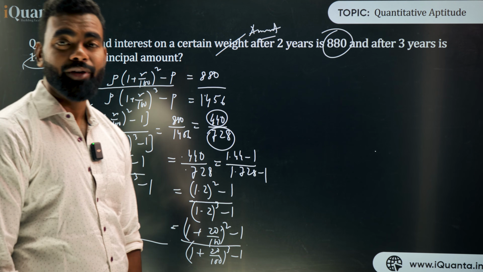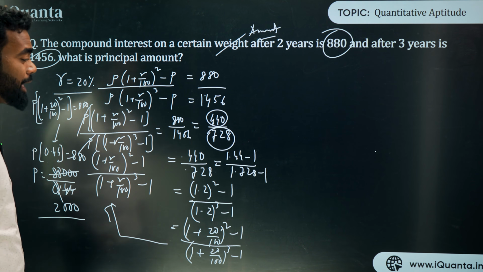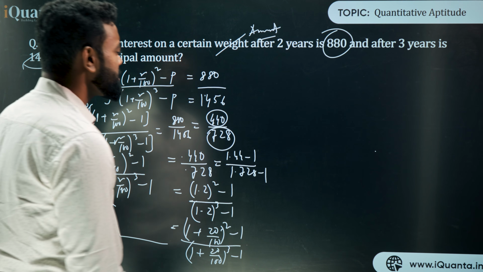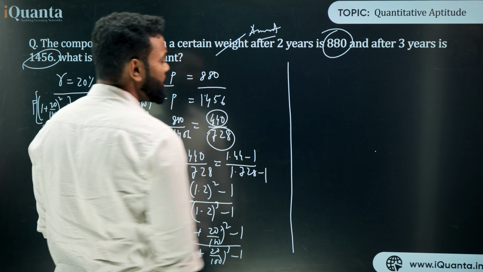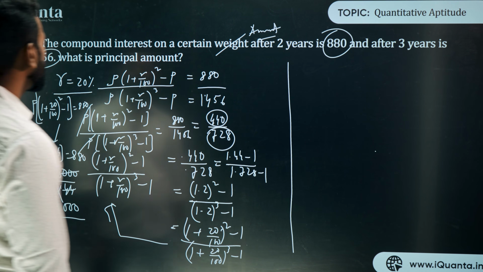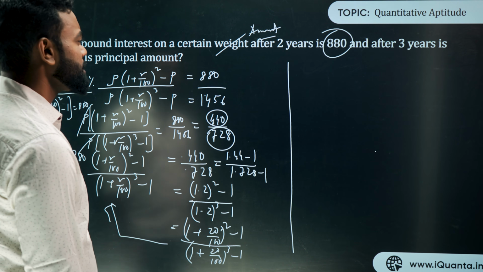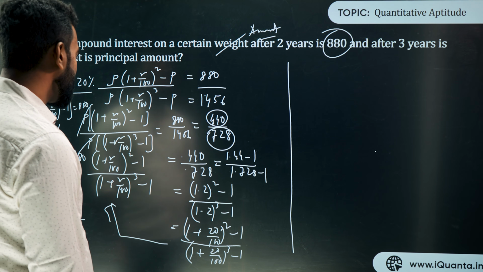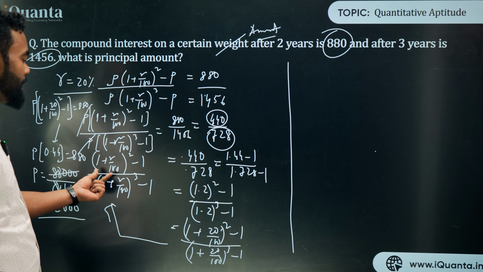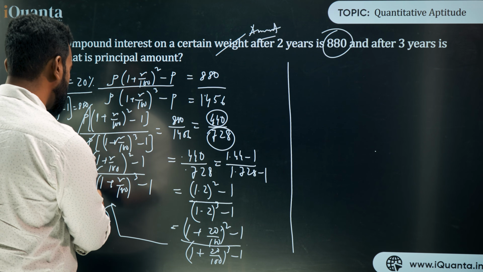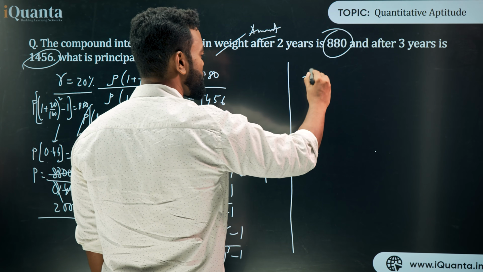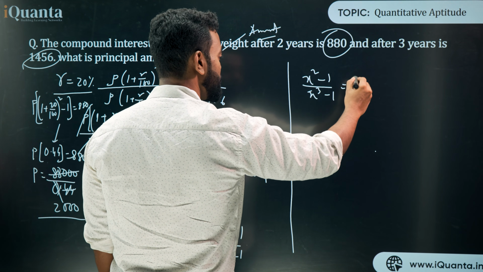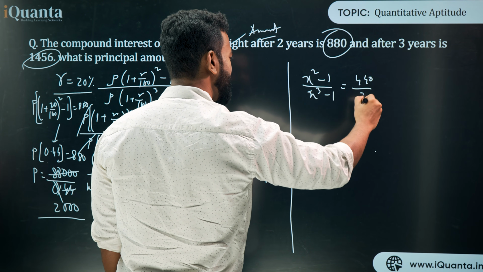And this is the fastest way to solve this question, remember. Because the way I am solving it is the fastest, and you have to understand how exactly I am solving this type of questions. Next important thing is, you can solve this question by even using other methods as well. So let's take 1 plus R upon 100 as x. Let's take this x. Okay? So it is basically x square minus 1 upon x cube minus 1 is equal to 440 upon 728.